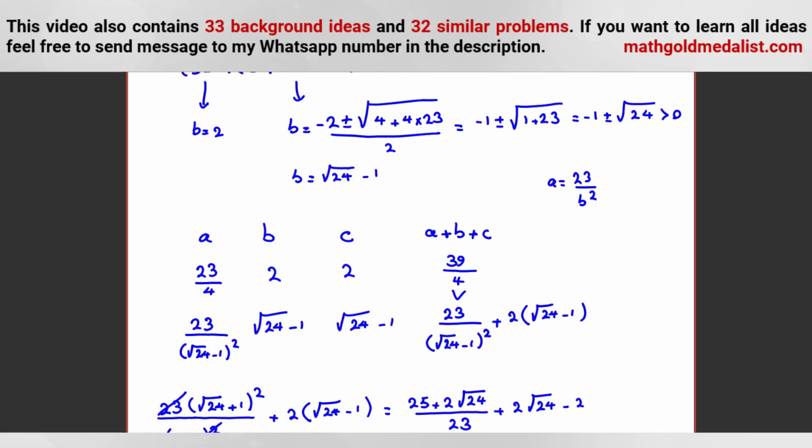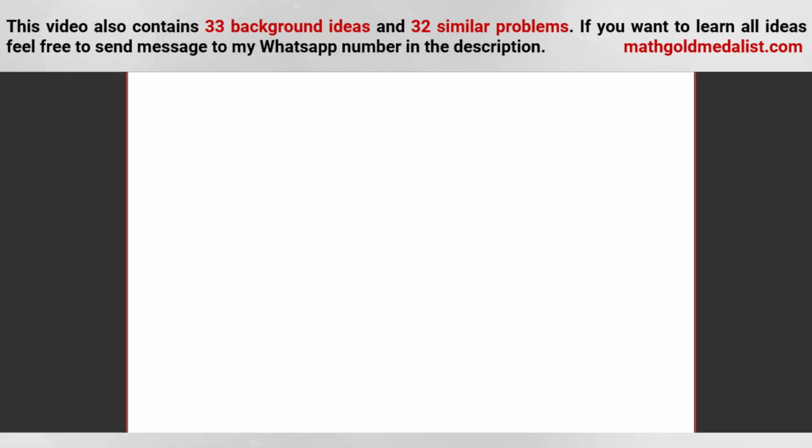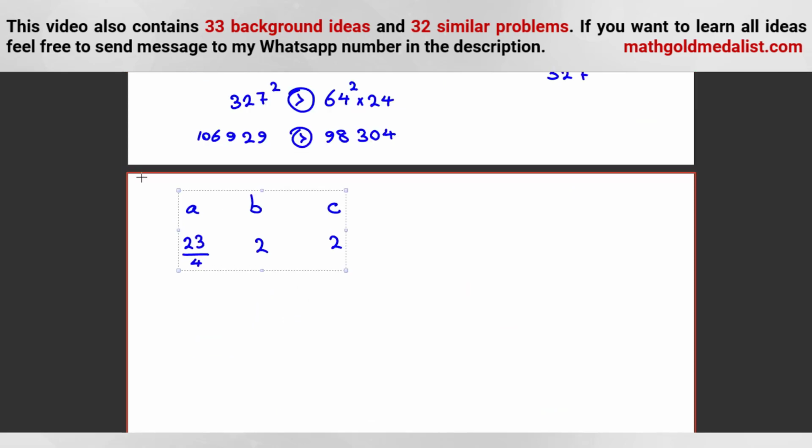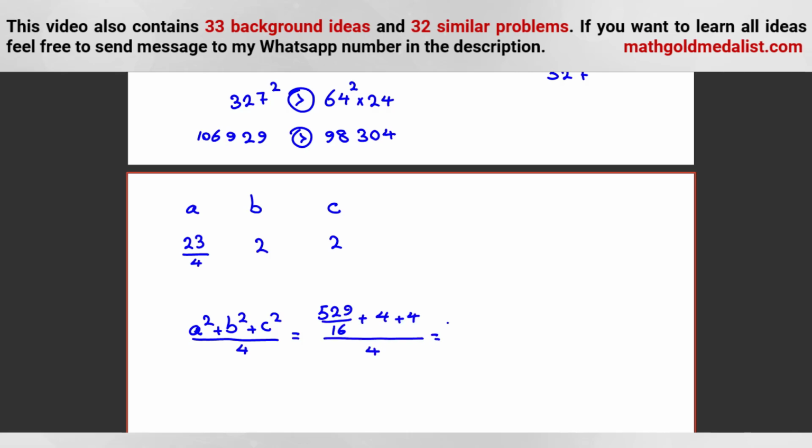Now the problem wants what? A squared plus B squared plus C squared over 4. Let's write A squared plus B squared plus C squared over 4. A squared is what? 529 over 16. Plus B squared is what? 4. C squared is over 4. Now, if we multiply by 16, both numerator and denominator, it will be 64 plus 64 over 64.